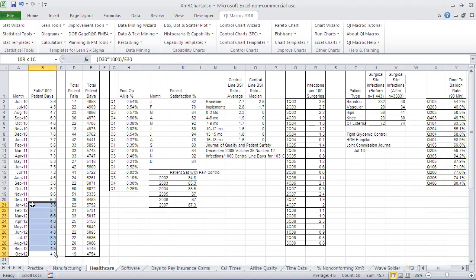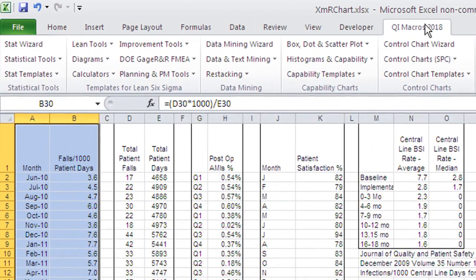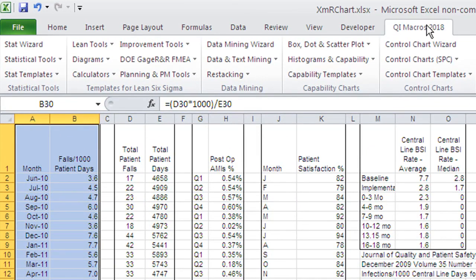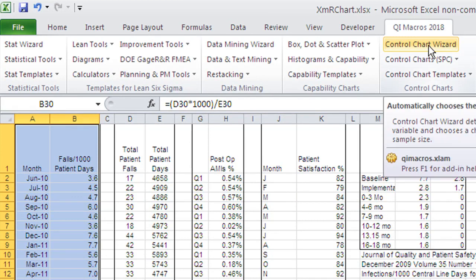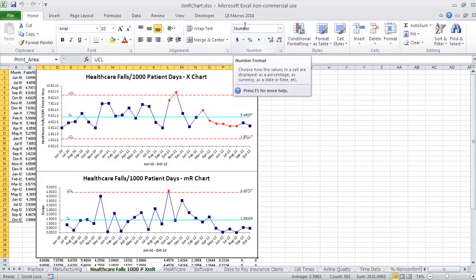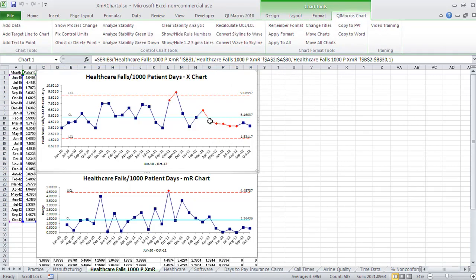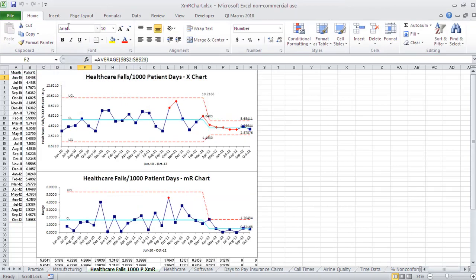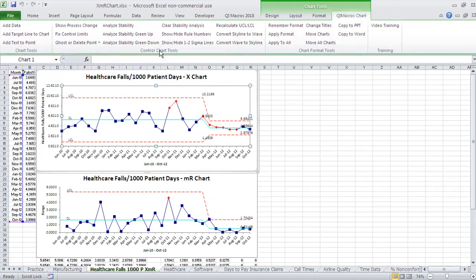So all you have to do is select your data with the mouse. QI Macros adds a menu onto Excel's menu. And if you don't know what you're doing, you just click on the chart wizard and it'll choose the right chart for you and draw the chart easily and effortlessly. And then you can also change the chart pretty easily as well. We have a chart menu. So if I wanted to show a process change on my control chart, I just click on process change, and I could reanalyze stability. So that's how easy it is to start drawing charts in the QI Macros.